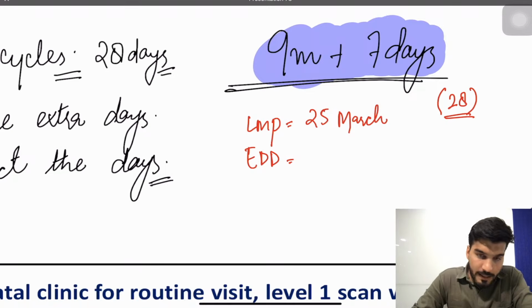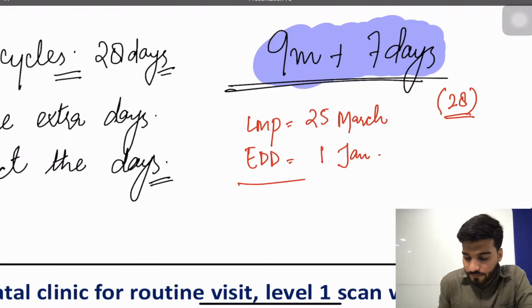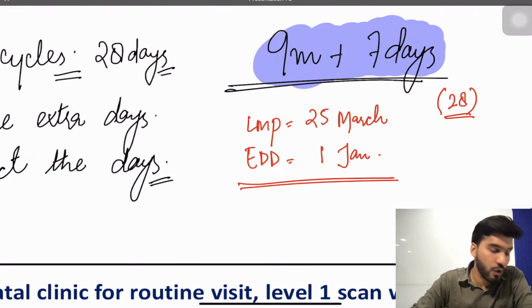So what will be the EDD? By December it will be 9 months, add the days 26, 27, 28, 29, 30, 31st. Then it will be 1st of January. Is that clear? It will be 1st of January.